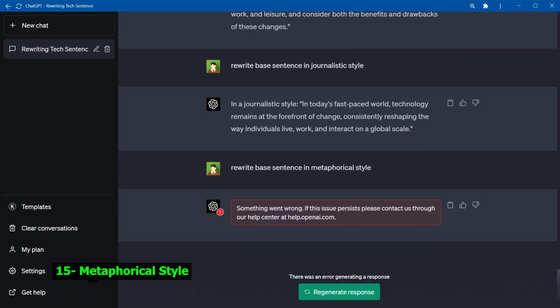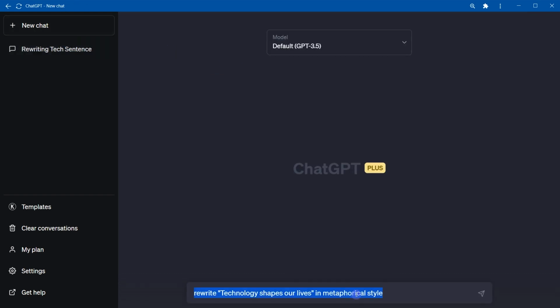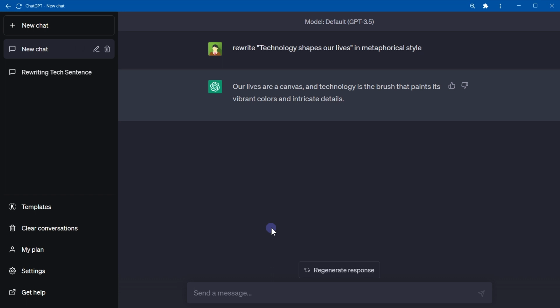Metaphorical style. But something went wrong with ChatGPT 4, though these writing styles will work with GPT-3 and GPT-4. I was using GPT-4, let's switch to GPT-3. So, metaphorical style. Rewrite: technology shapes our lives in metaphorical style. Our lives are a canvas, and technology is a brush that paints its vibrant colors and intricate details.